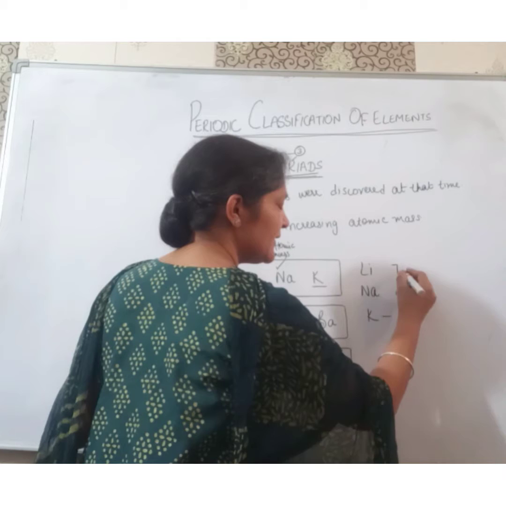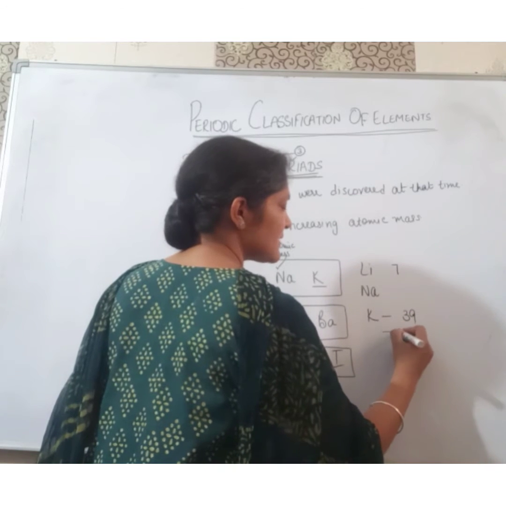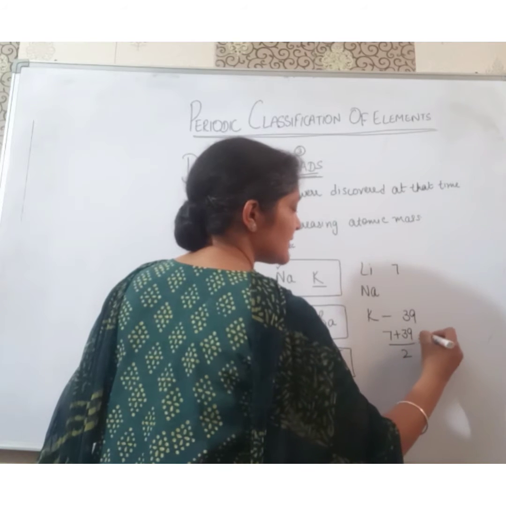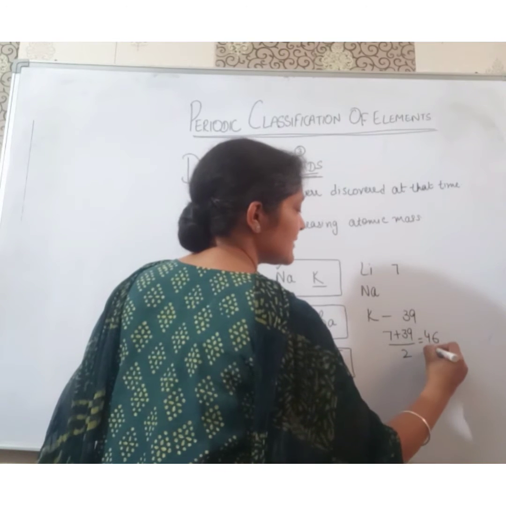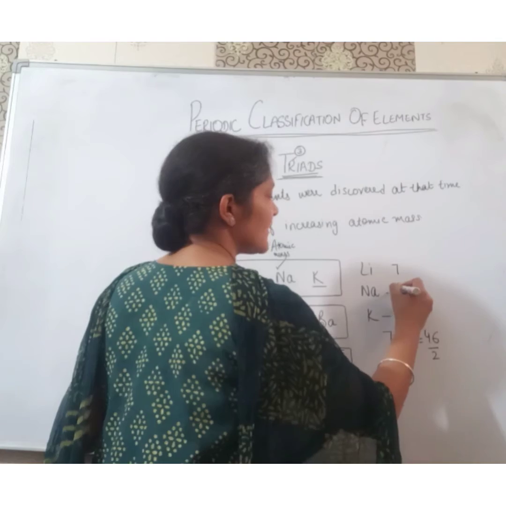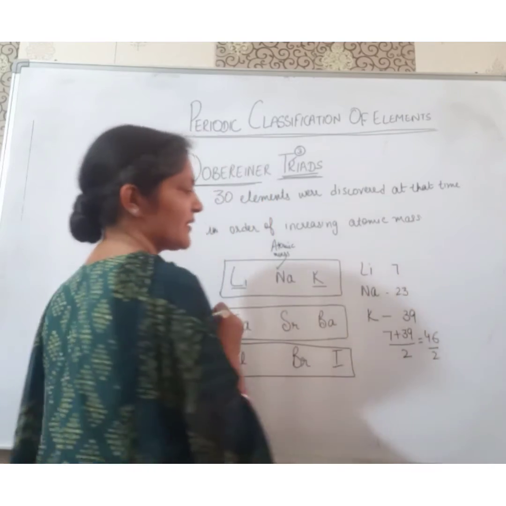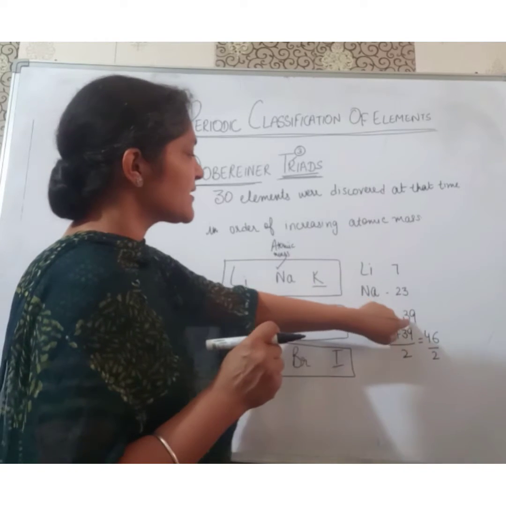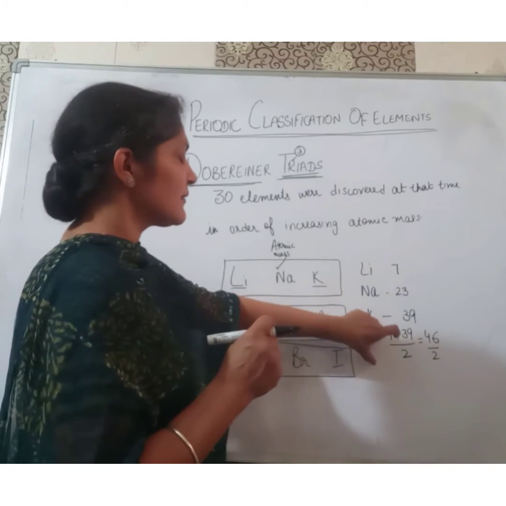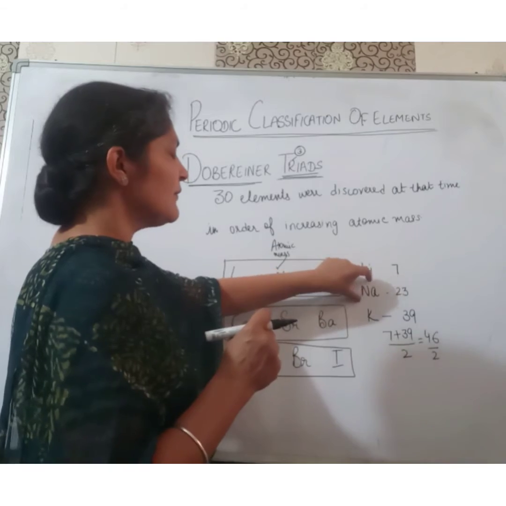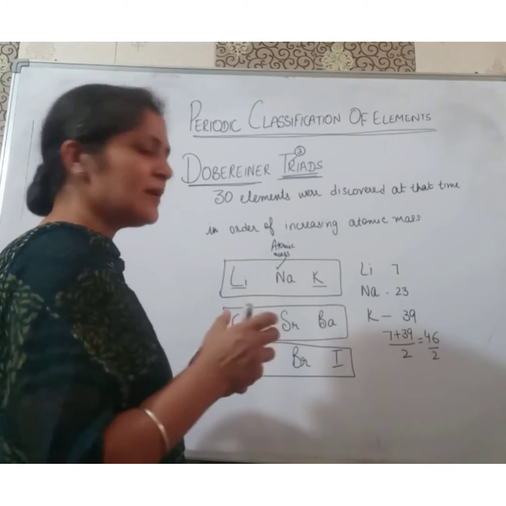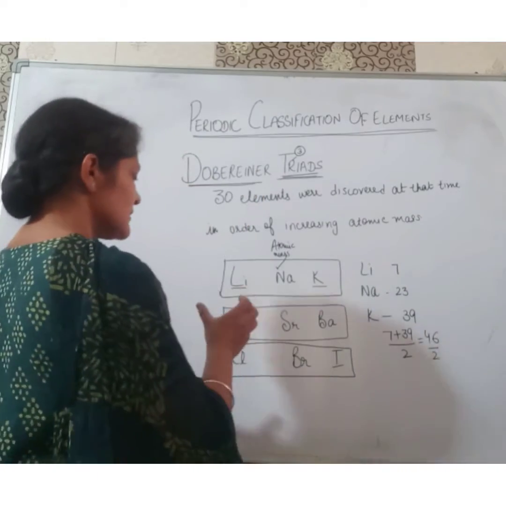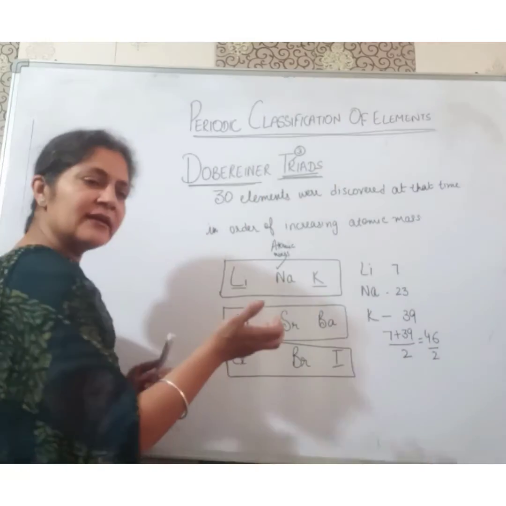Now we will calculate their arithmetic mean. 7 plus 39 divided by 2, that is 46 upon 2, which is 23, the atomic mass of sodium. The atomic mass of lithium is 7, that of potassium is 39. If we calculate the arithmetic mean, we get the atomic mass of the second element, right, students?